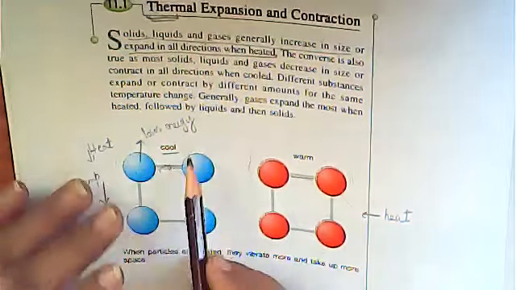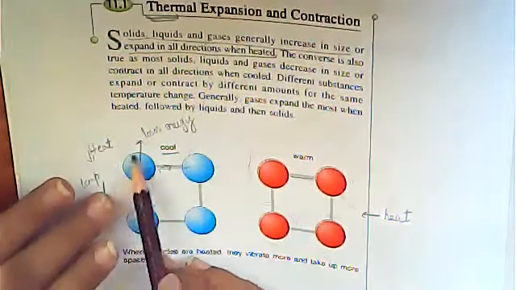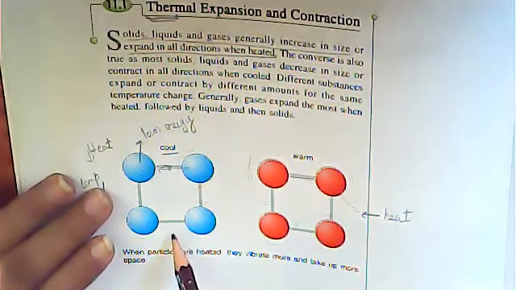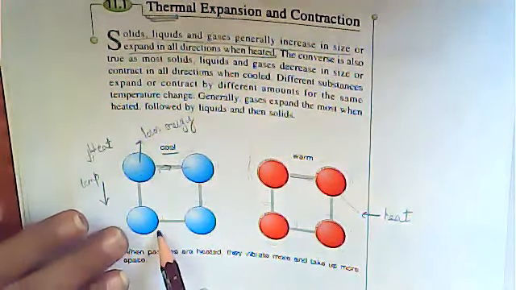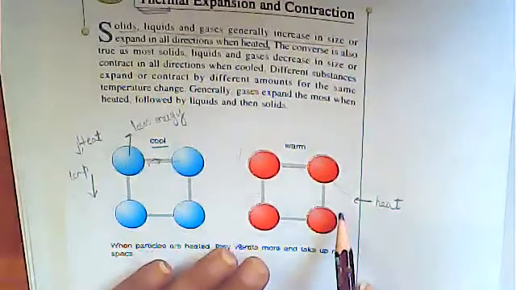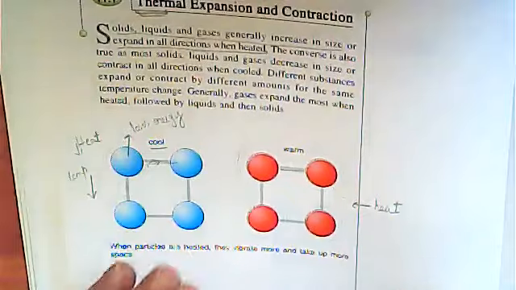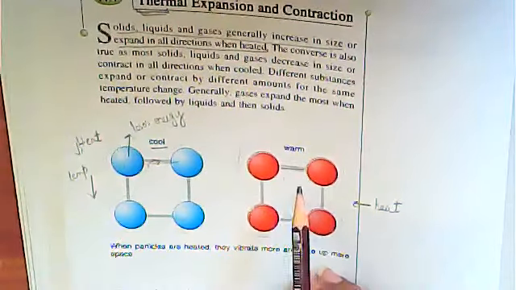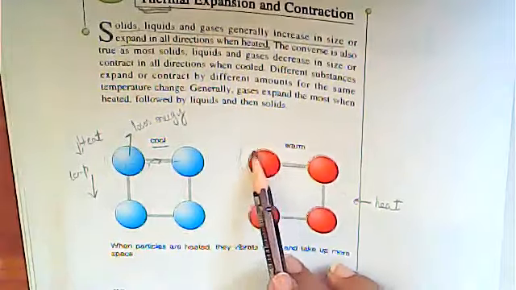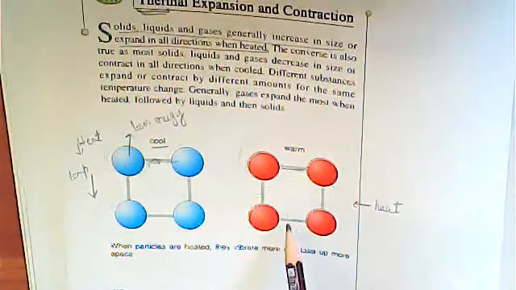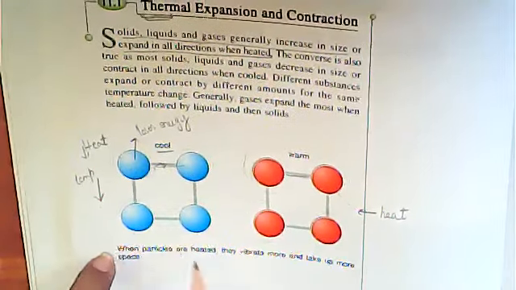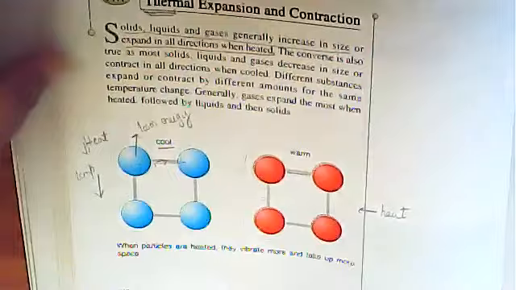When they come closer, their overall size decreases. So this is thermal contraction, and this is thermal expansion. In thermal expansion, the overall size increases, but that doesn't mean the size of the molecule itself increases. In contraction, the size decreases.